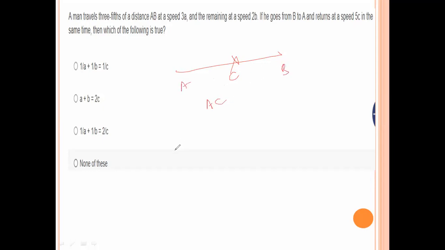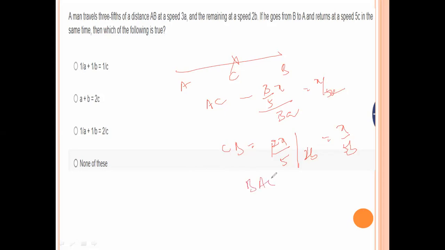AC is 3 by 5 into x, divided by 3a. Similarly, the time taken for CB: the remaining distance is 2 by 5 x, divided by 2b. This value is x by 5b. The 2 gets cancelled, and the 3 also gets cancelled. x by 5a.